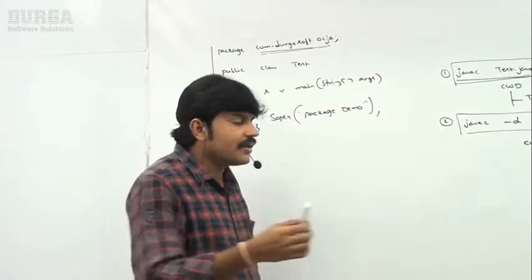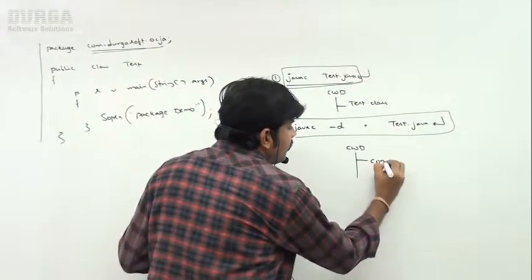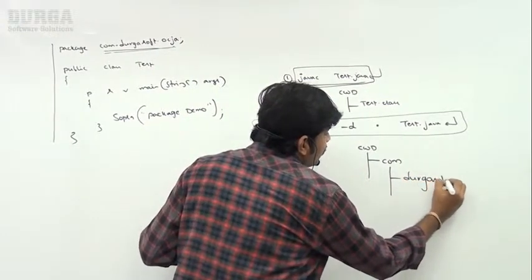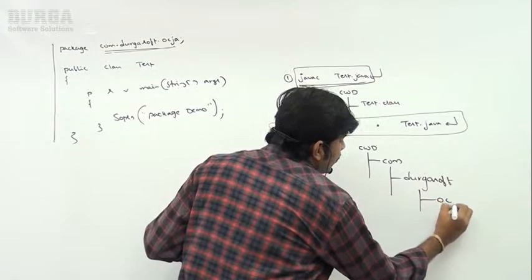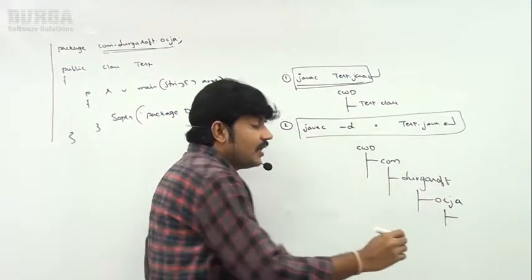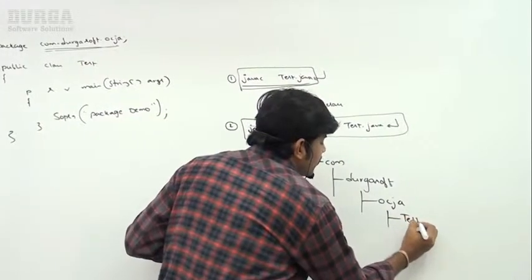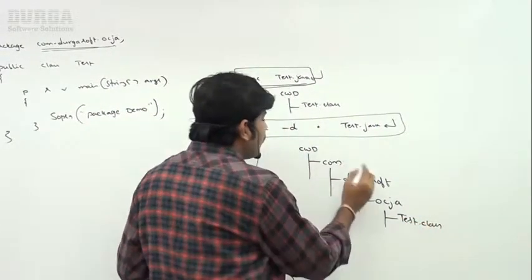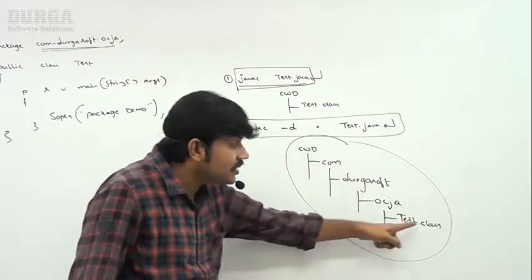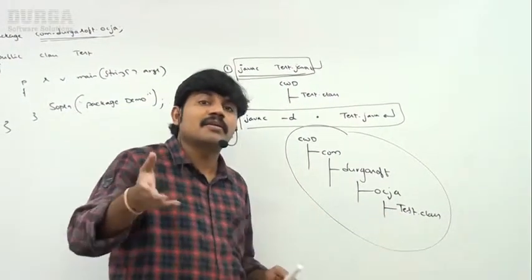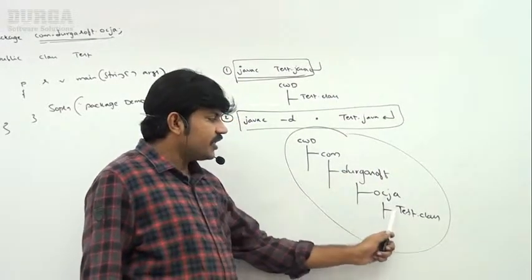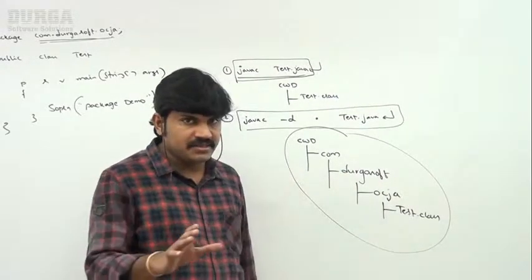com.durgasoft.ocja. In the current working directory, com, within that Durgasoft, within that ocja, in that test.class file will be placed. Are you getting? Now test.class file is part of our package, com.durgasoft.ocja, in that test.class file is there.